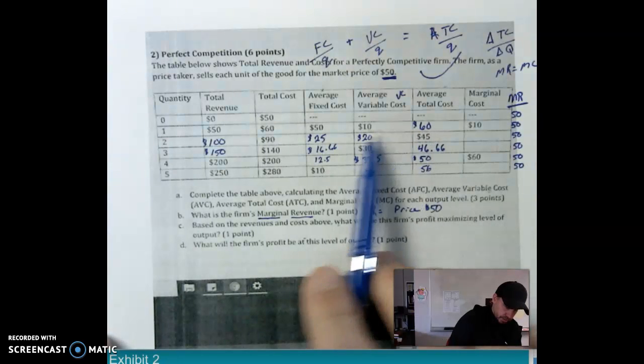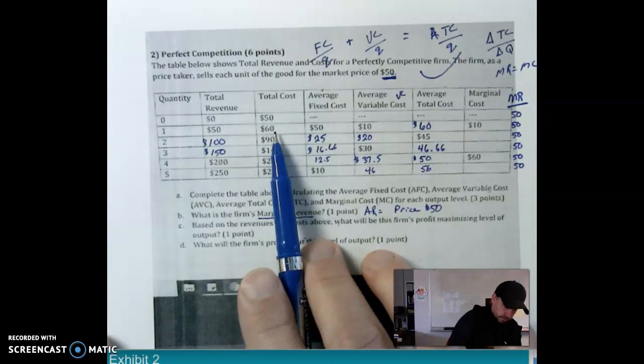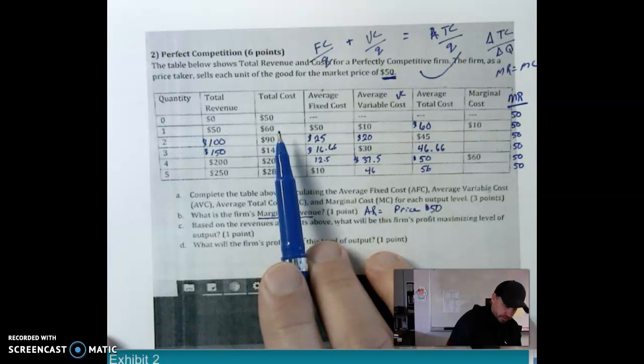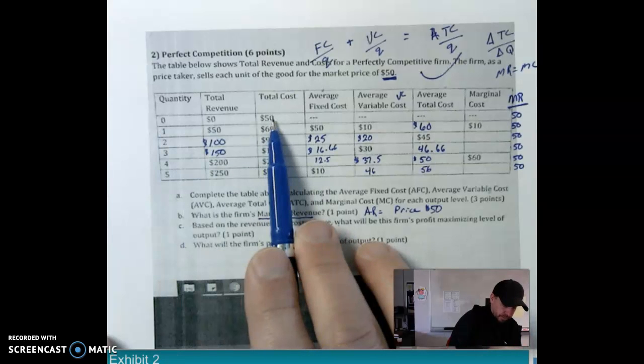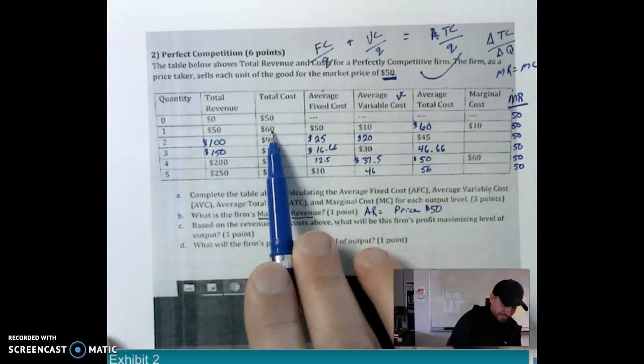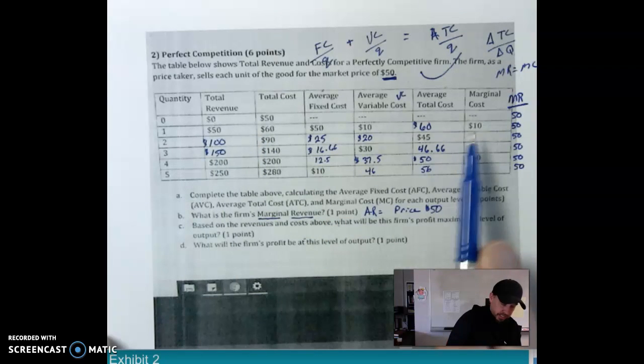So here's our total cost. From 0 quantity, we had 50, and we produced 1, we have 60. So that difference in total cost is 10. We divide that by quantity, that gives us the marginal cost of 10.